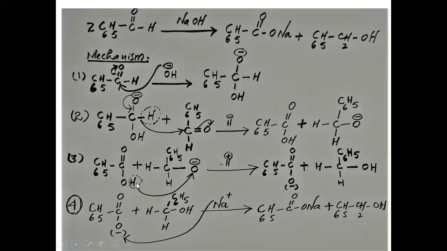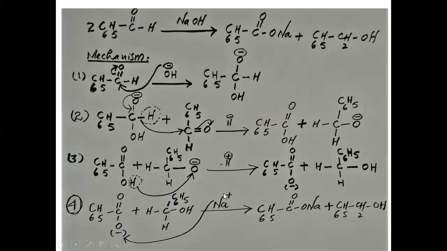When this hydrogen shifts from here as a proton, it leaves as deficient, and it will give its electron to this same oxygen, and this oxygen will get a negative charge. So C6H5 C double bond O and this negative charge, plus H, carbon, the H and this is C6H5 and this is OH. And the last step, C6H5 C double bond O negative, is the formation of our product.